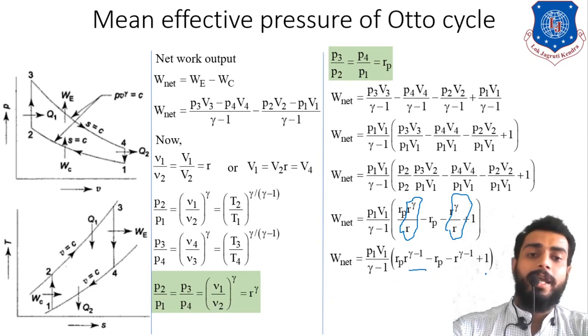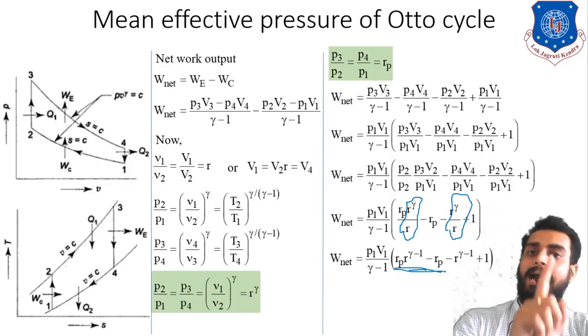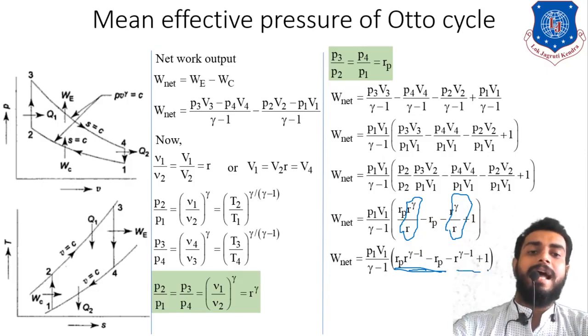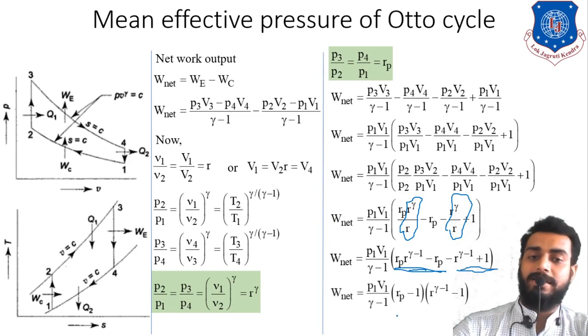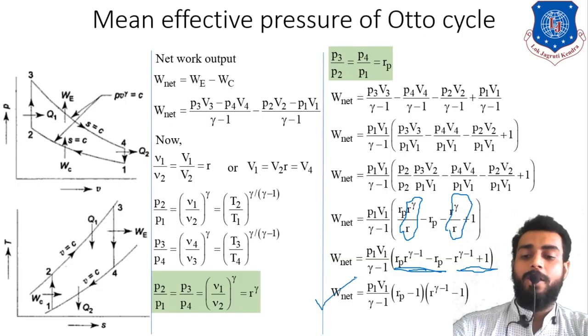Clear? Now in this equation, observe the first two terms. I can take Rp as common from the first two terms, and from the last two terms I can take minus 1 as common. Then I can write the equation as Rp minus 1 into R raised to gamma minus 1, minus 1. That is the net work done. I hope it is clear up to this point.